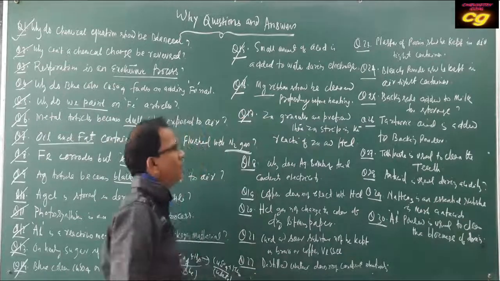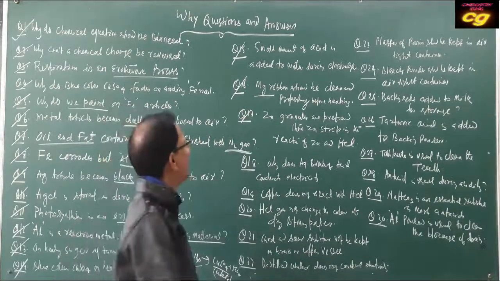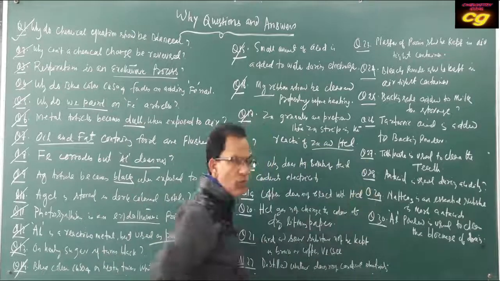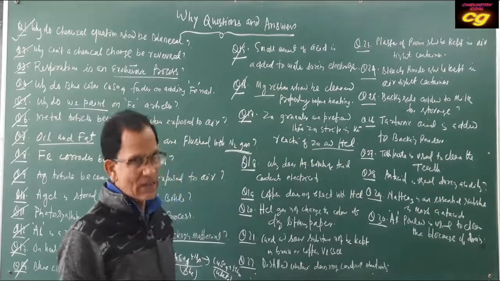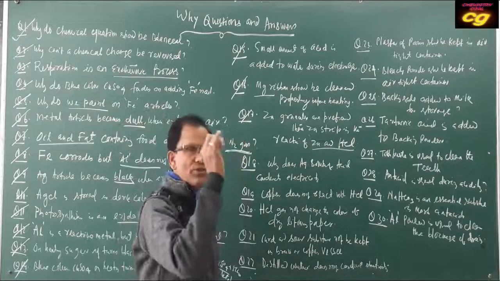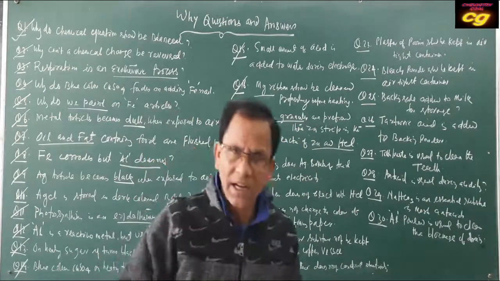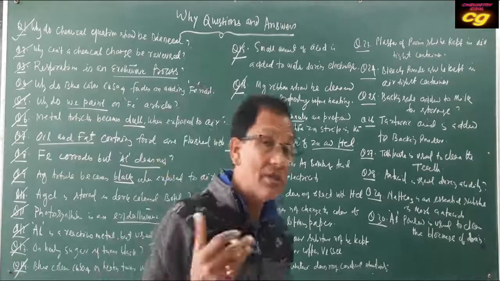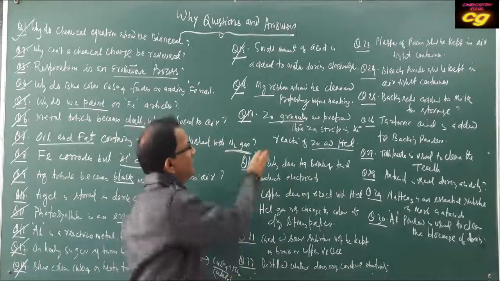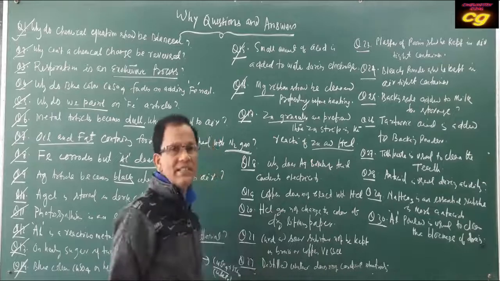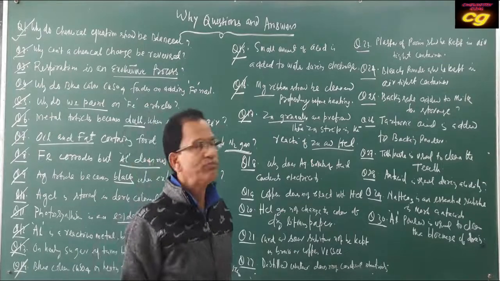Zinc granules are preferred over zinc strips in the reaction of zinc and HCl. Why are granules better? Because compared to strips, granules have a large surface area, so the reactivity towards acid will be more. It is faster.